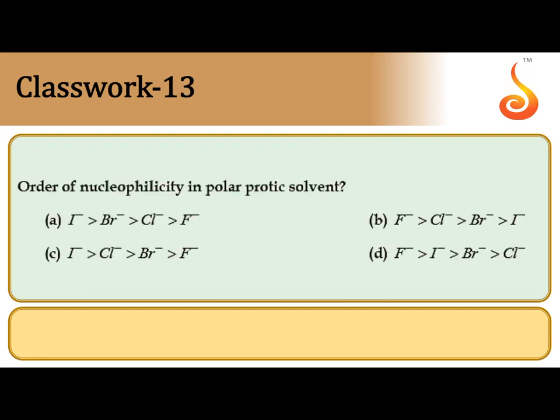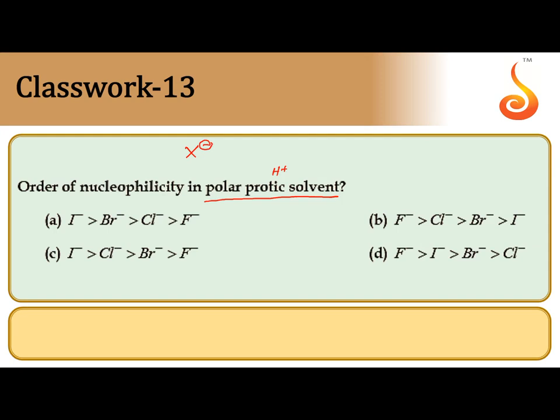Next, order of nucleophilicity in polar protic solvent. Polar protic solvent, example water, has polar molecules as well as H plus ions being provided. So now the halide ion is hydrated. Among these halide ions, the smaller halide ion is more hydrated.